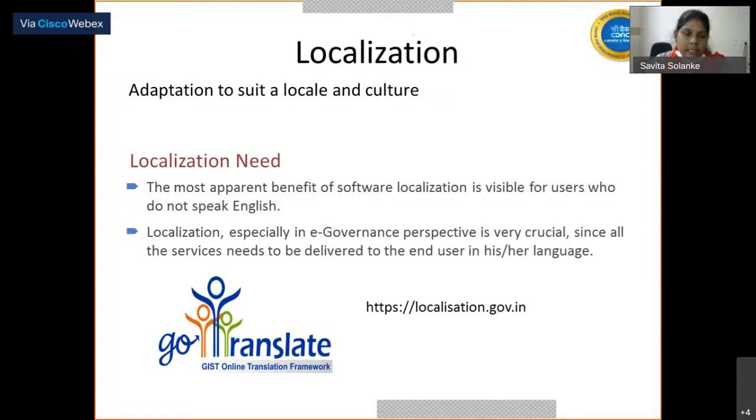Why do we need localization? If your software is not localized, then it is not visible to all who do not speak English. And especially from an e-governance perspective, it is very critical to deliver all the services to the end user in his or her language. It will widen the scope of your website to the users who do not speak English.